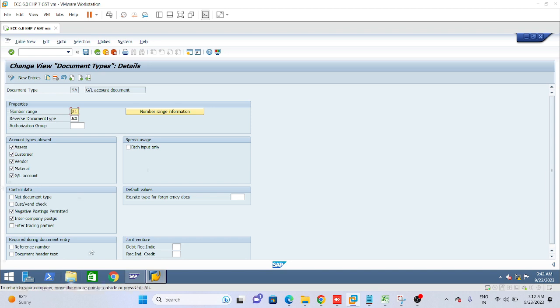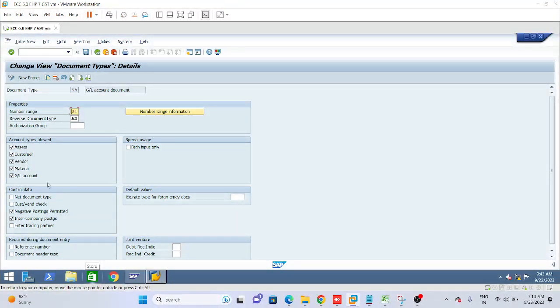Now we have come inside. Here these options should be there, as you see on the screen: number range 01, reversal document type AB, and then account types allowed. So for which accounts can this asset document type be used?